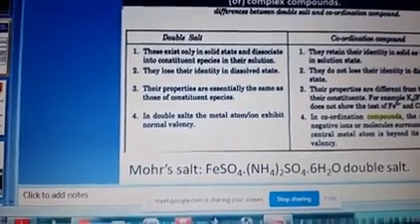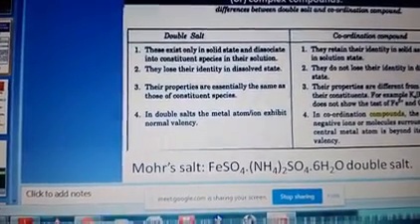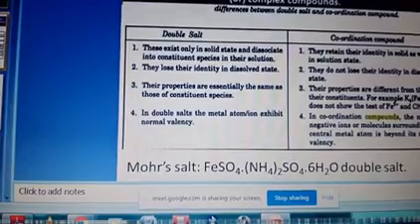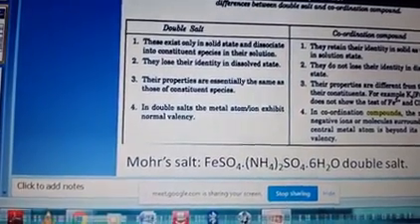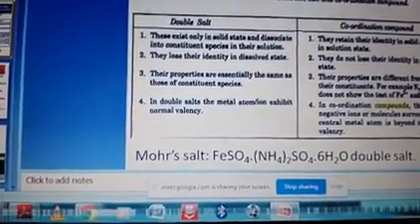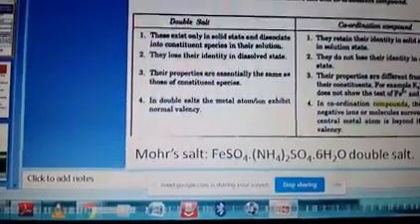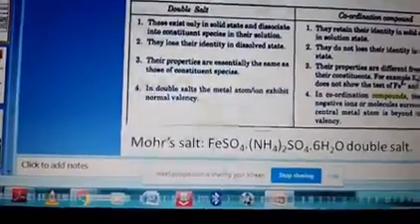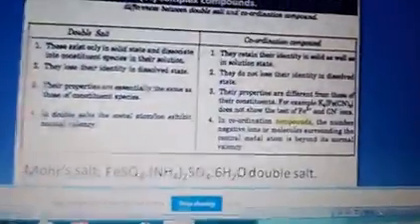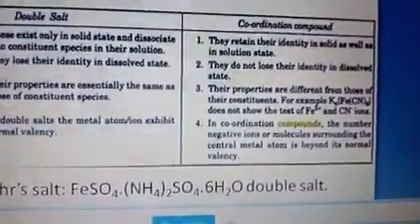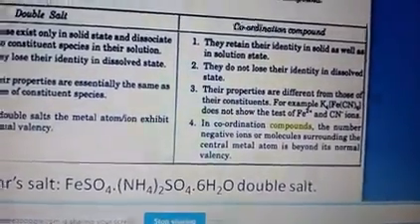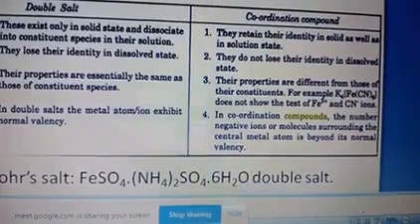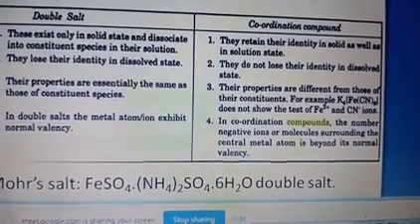So in a double salt, we have 2 cations and 1 anion, and then it is called a double salt. Clear? If it is a double salt, compulsorily there should be 2 cations and 1 anion. Whereas in a complex compound, they retain their identity in the solid as well as in the solution state, and they do not lose their identity in the dissolved state.